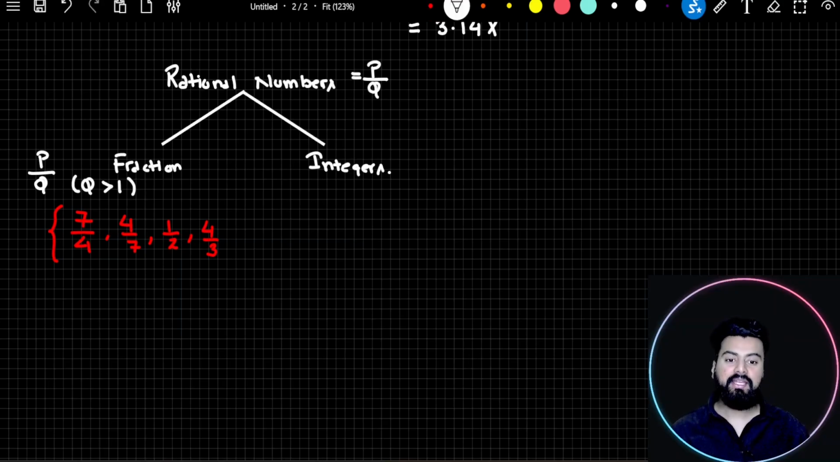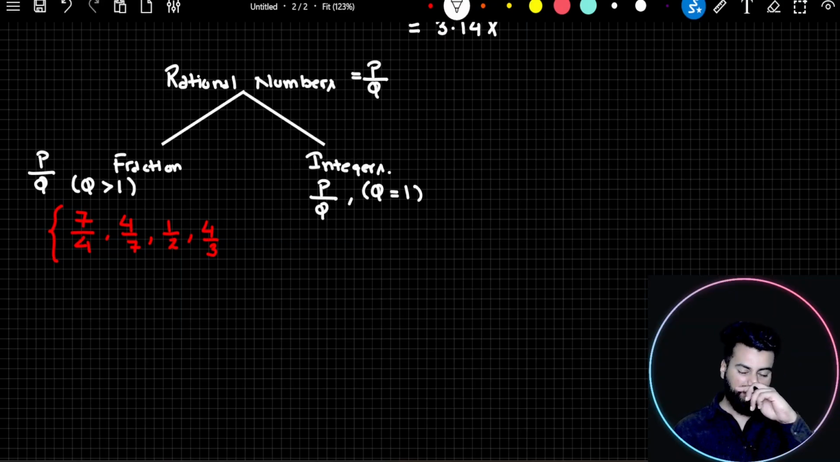Then what are integers? Integers are also rational number. The added property is here the value of denominator should be equals to 1. So the complete definition of integer would be an integer is a rational number where the denominator value should be equals to 1. Let me write some examples. This will make things easy for you to understand.